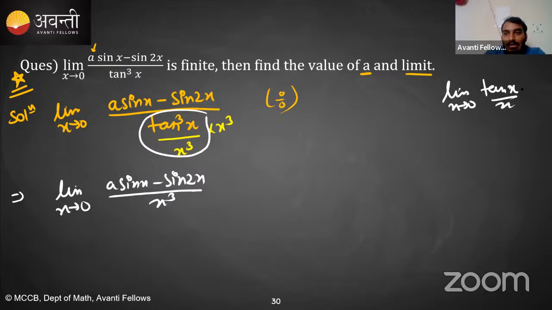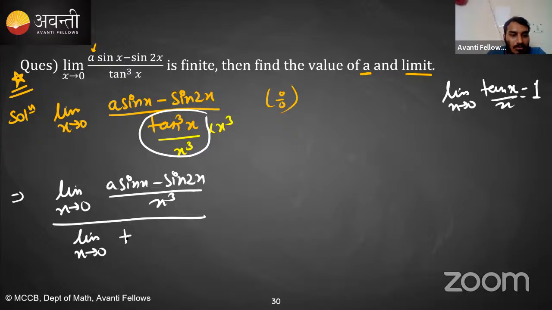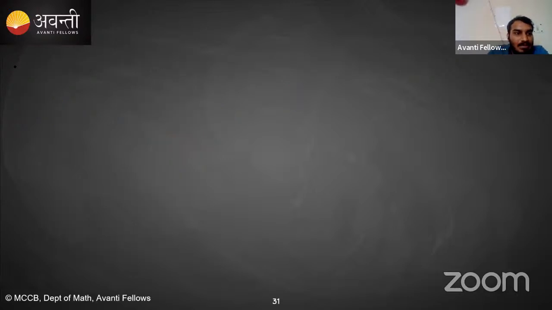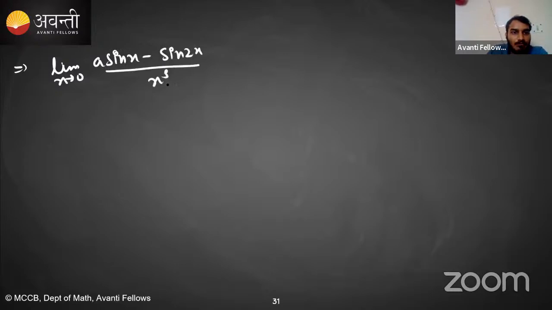It is 1. So I can use the fundamental theorems of limits and separate the limit, which is 1. So this becomes limit x tending towards 0, (a sin x minus sin 2x) divided by x cube.